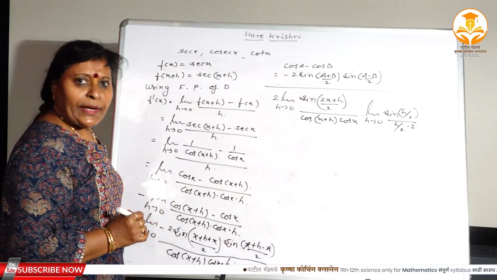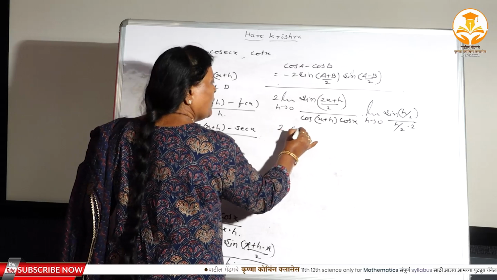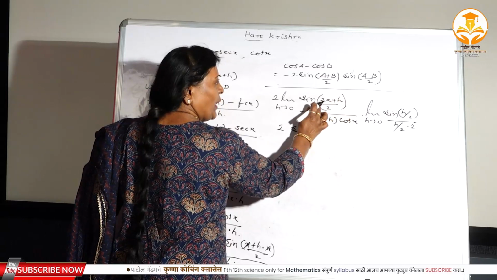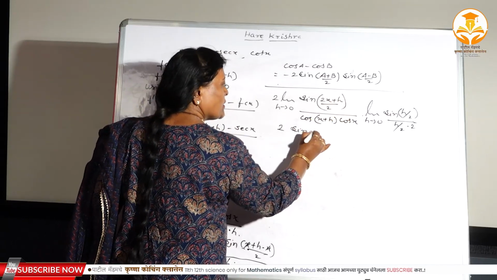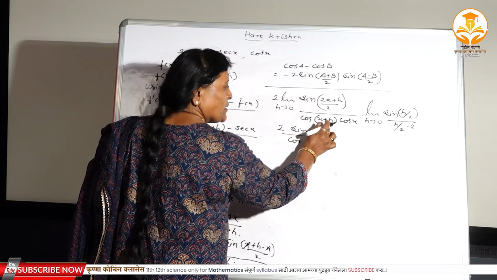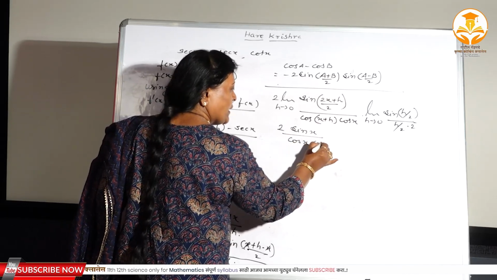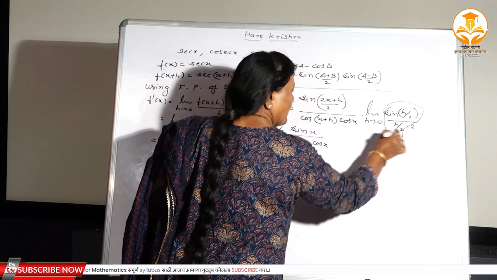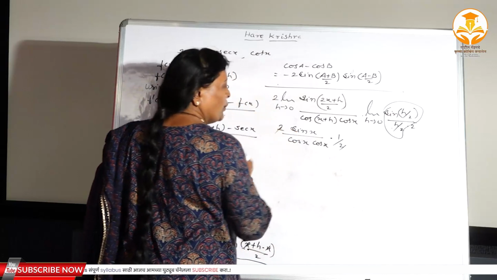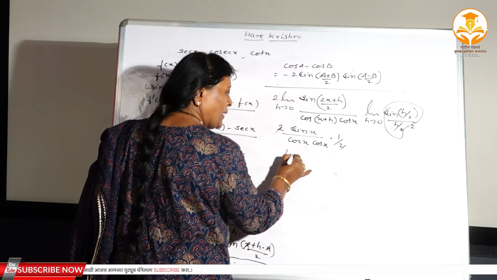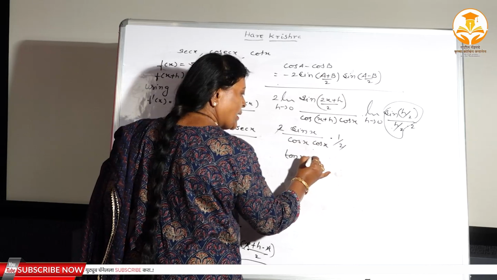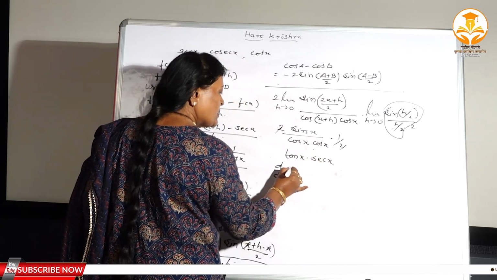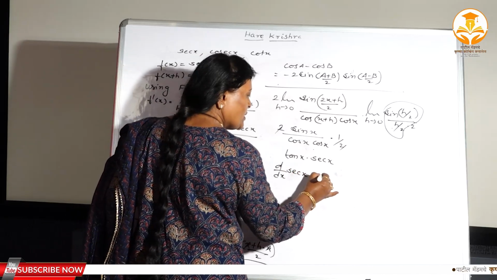Now you can find out the limit directly here. See 2, here sin, suppose we put 0 then 2x divided by 2, 2 gets cancelled, x, here cos h is equal to 0, that means cos x is independent of h, considered as a constant, its 1 by 2, here 1 and this 1 by 2, 2 gets cancelled. Sin by cos you have to write as tan, and 1 by cos you can write as sec. Therefore, here you have got d by dx of sec x, it is equal to sec x into tan x.